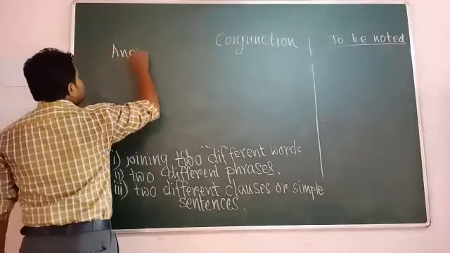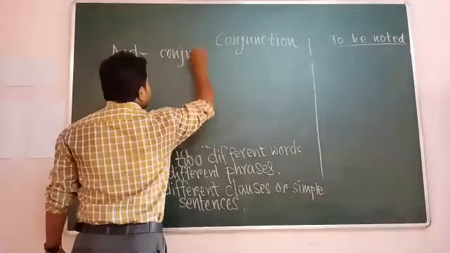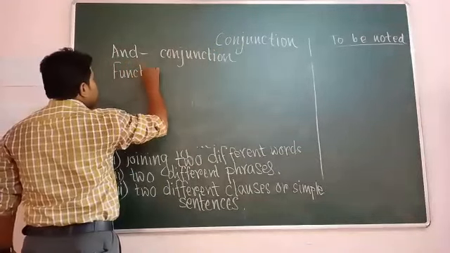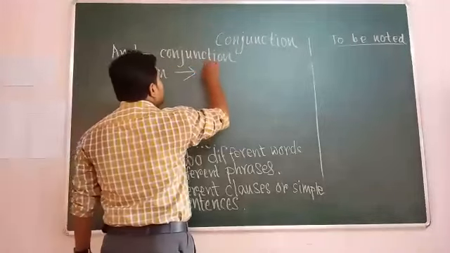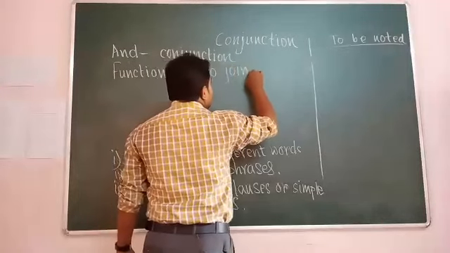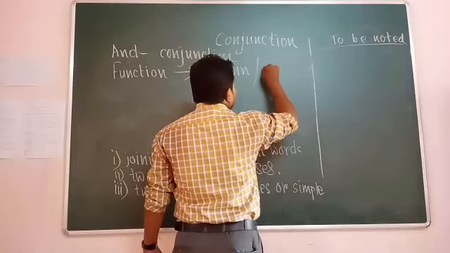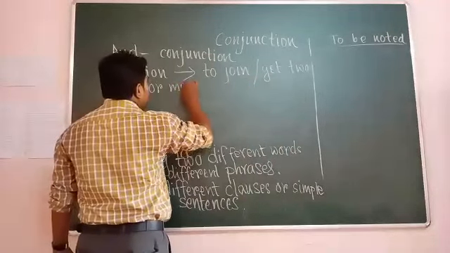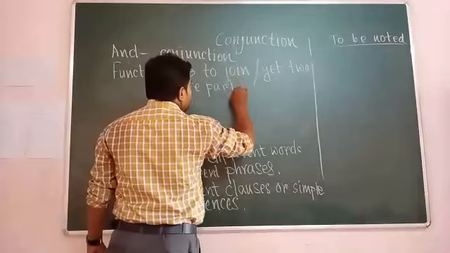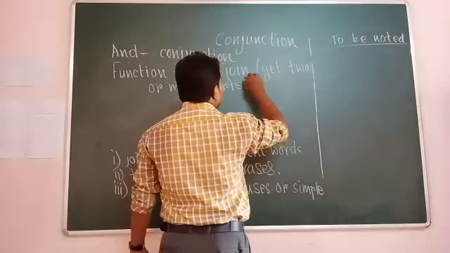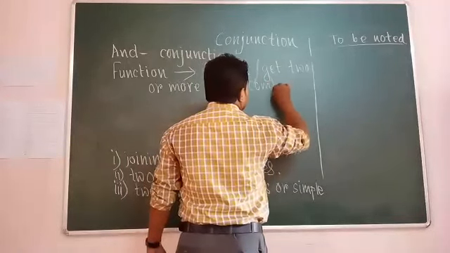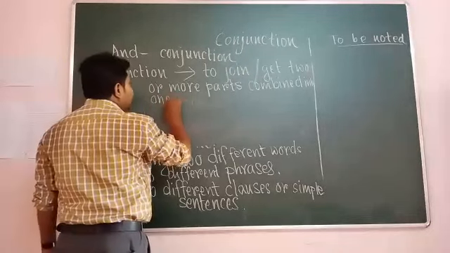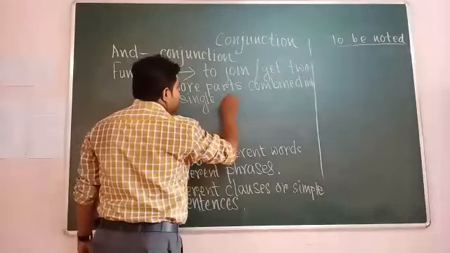Now it is and it is a conjunction and its function is to join or get two or more parts combined into one single sentence.